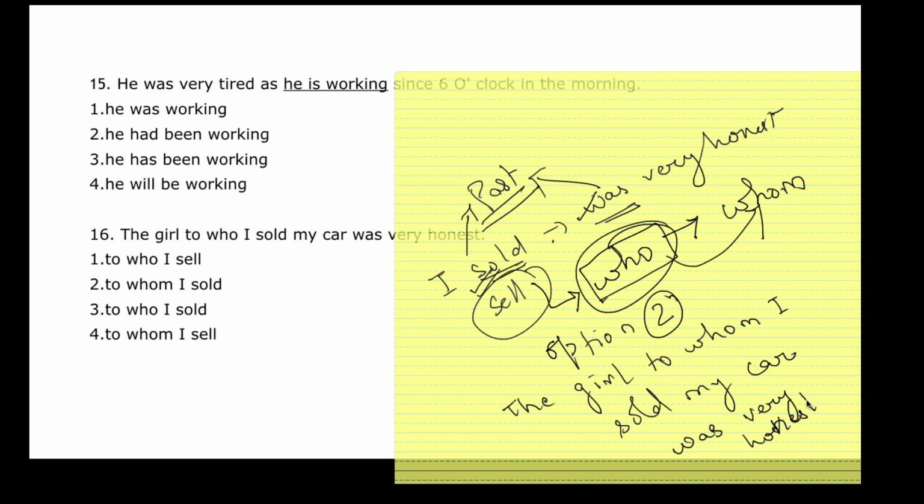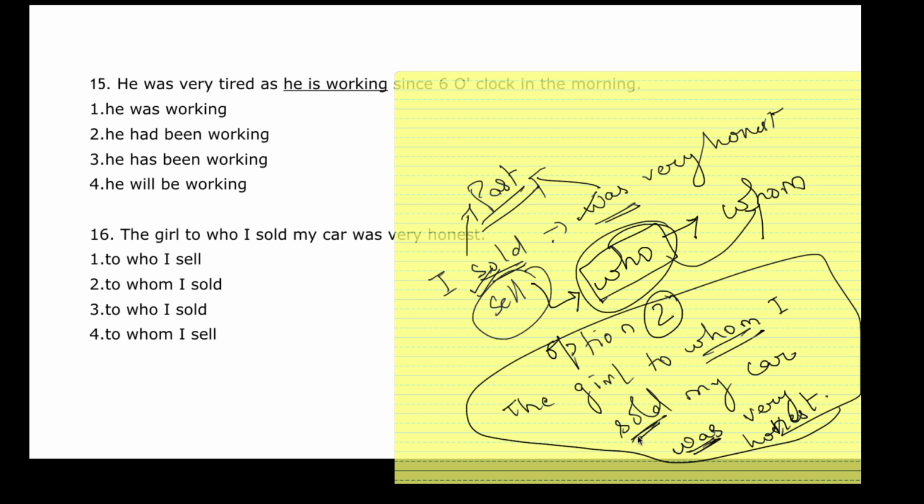Okay, this will be the statement. It's not who, it is whom. And I sold will be there because was very honest. Was means it's past, and that means I've already sold my car. It will not be sell, thereby it will be sold. So your answer is in option number 2.